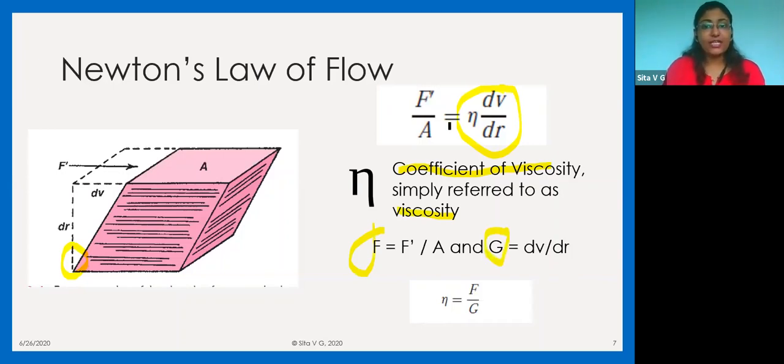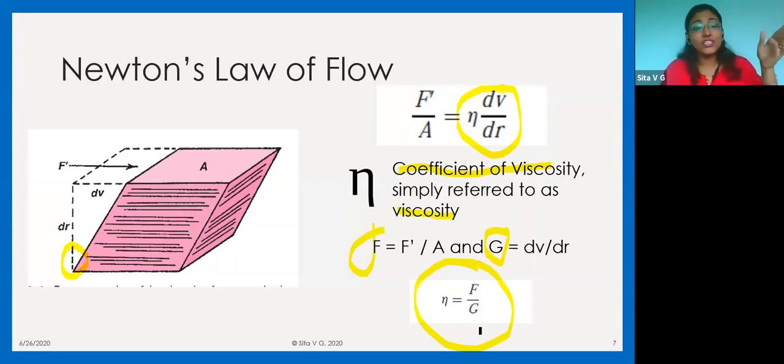F is equal to eta G. That means eta is equal to F by G. So your entire viscosity, that is eta, reduces down to the formula eta is equal to F by G. What is F? It is the shear stress. And what is G? It is the rate of shear.